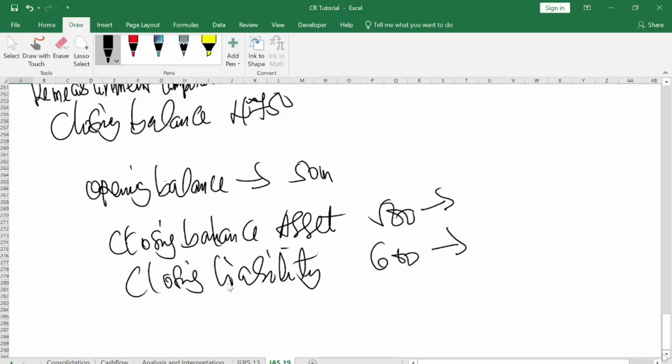So when you decide to pay all the liability, you can only pay 500, and you have a balance, which is the pension liability balance of 100. So you take this one to the next accounting year. You understand?